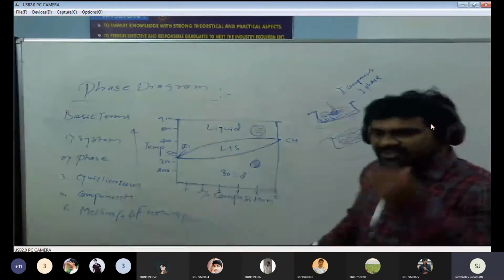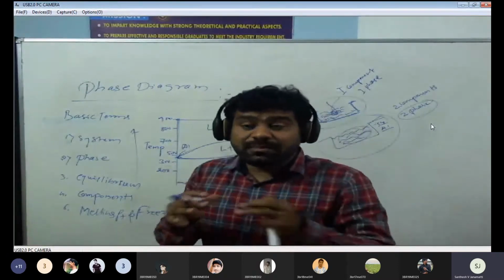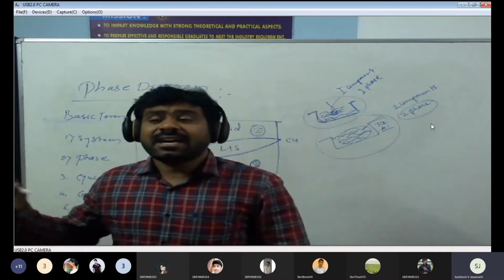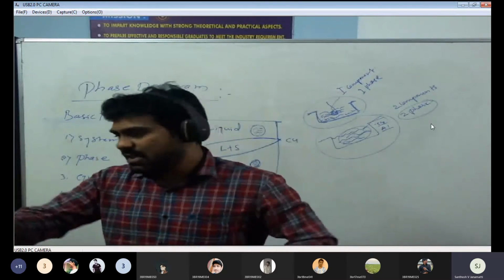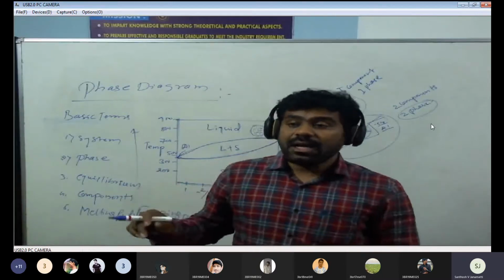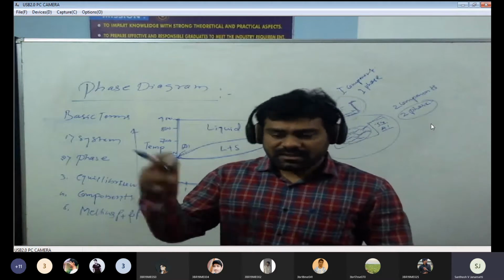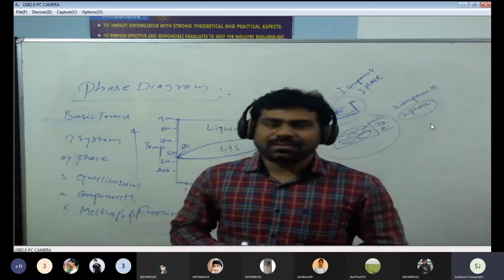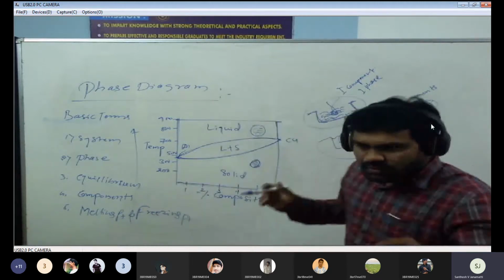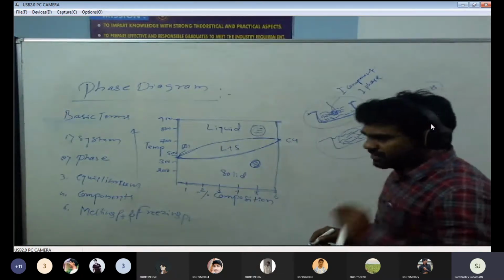Phases means after melting these two components, once we look into the solution, definitely we got two different phases, because aluminum is light in color. Once we look physically, we can identify these colors. One looks light in color, the other looks dark in color. That dark color we can say is copper, the light color we can say is aluminum. This is what we can identify physically. That is what phases are. We can also expect two phases because we are using two different components.